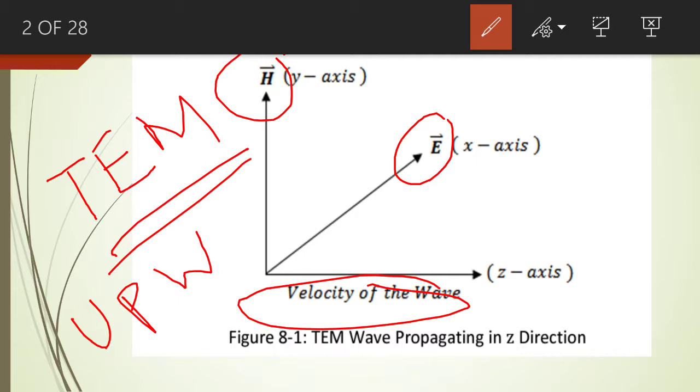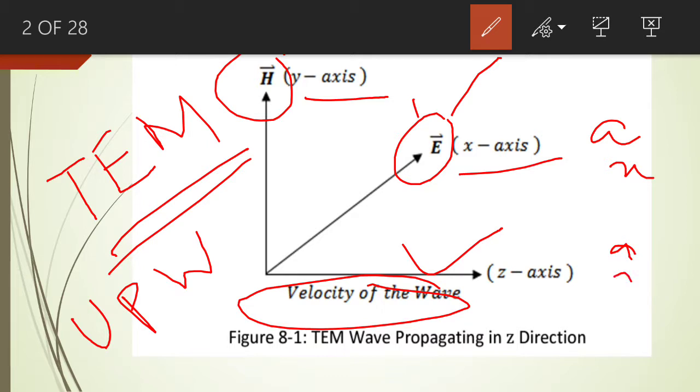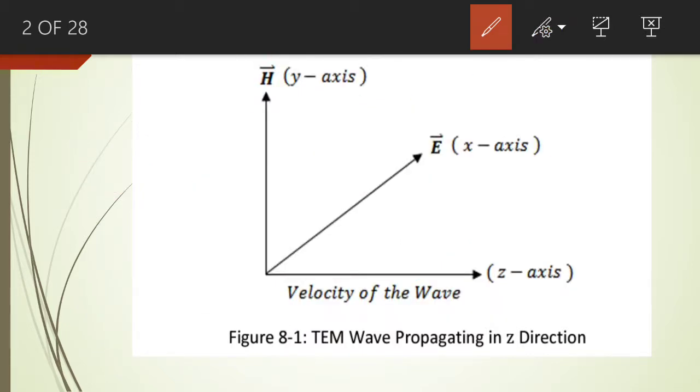The electric field intensity of this wave is along the x-axis, and the unit vector along the x-axis is represented by ax. The magnetic field intensity of the transverse electromagnetic wave is along the y-axis in this diagram, and the unit vector along the y-axis is represented by ay. And the wave is propagating along the z-axis, and the unit vector along the z-axis is represented by az. So this is transverse electromagnetic wave.